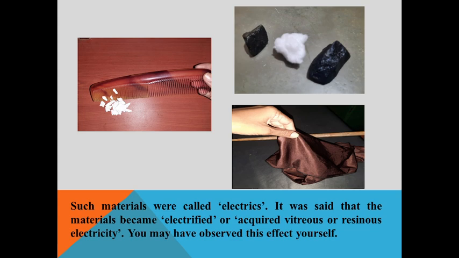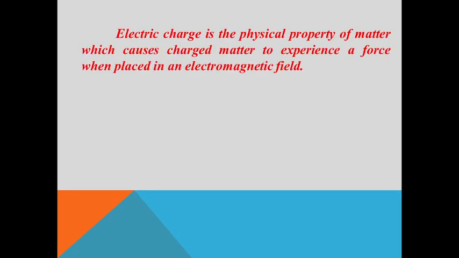Such materials which produce electric charges are called electrics, and the materials are said to become electrified or acquire electricity. With these examples from day-to-day life, we can define the term electric charge.